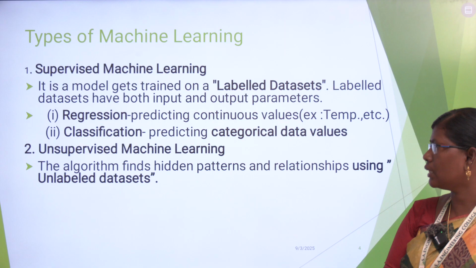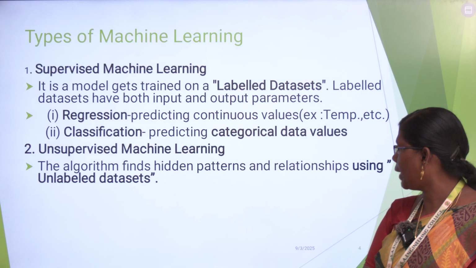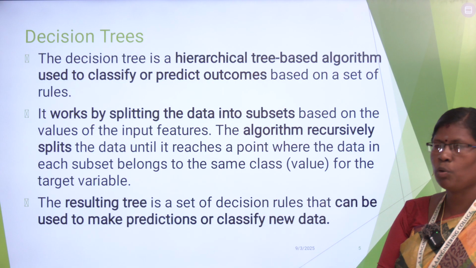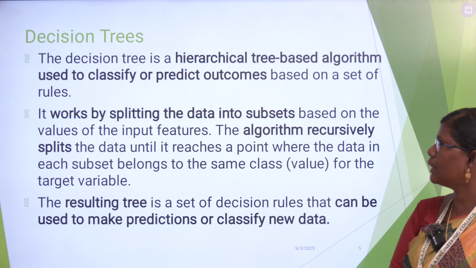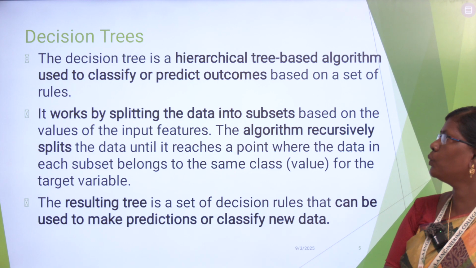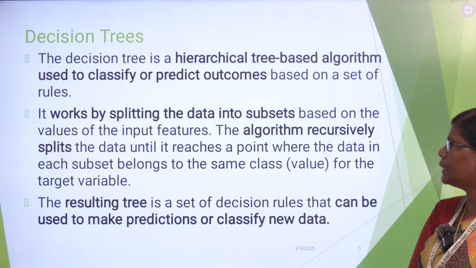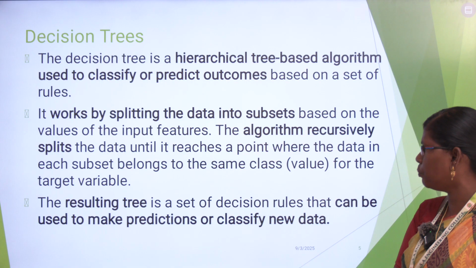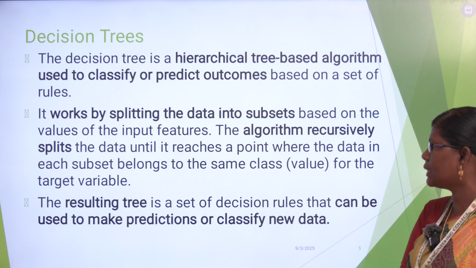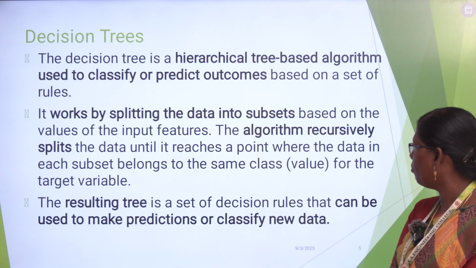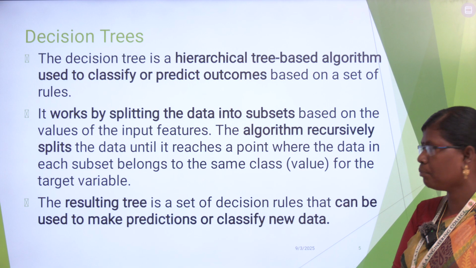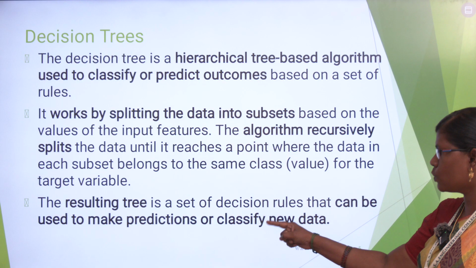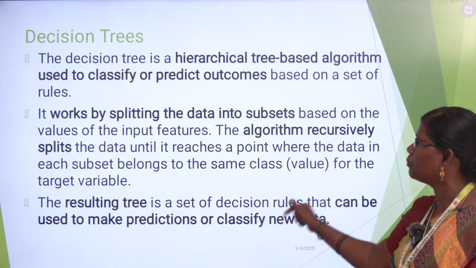And next, unsupervised machine learning. This algorithm is used to find hidden patterns and relationships using unlabeled data sets. Next, we move on to our topic, decision trees. What does decision tree mean? It's a hierarchical tree-based algorithm used to classify or predict outcomes based on a set of rules. It works by splitting the data into subsets based on the values of input features. The algorithm recursively splits the data until it reaches a point where the data in each subset belongs to the same class for the target variable. The resulting tree is a set of decision rules that can be used to make predictions or to classify new data.